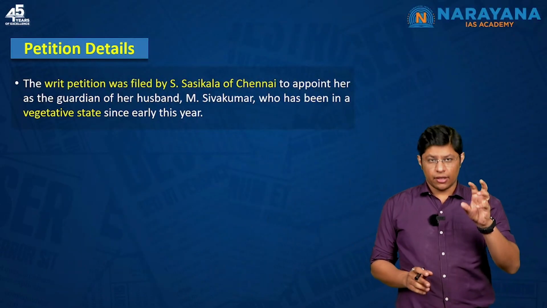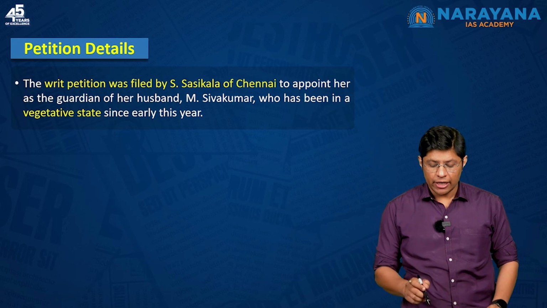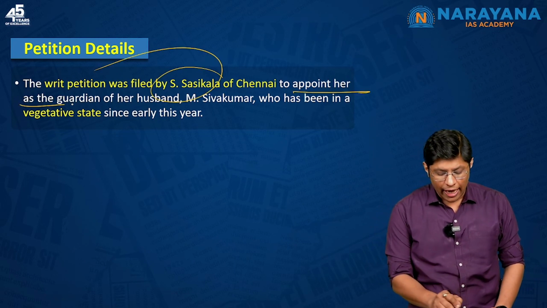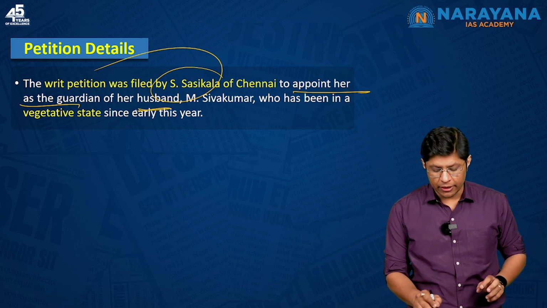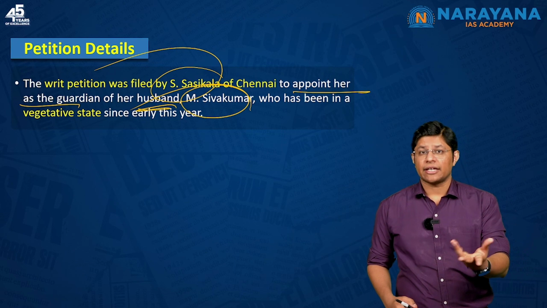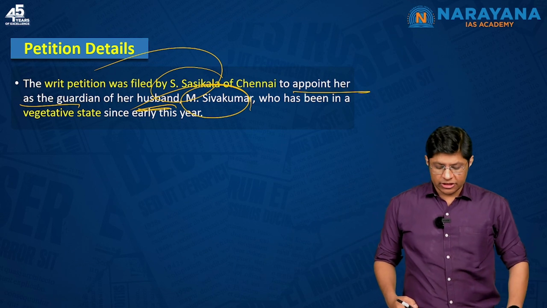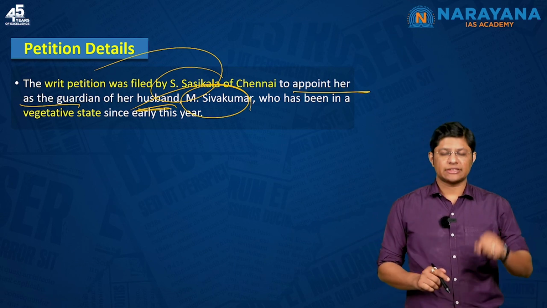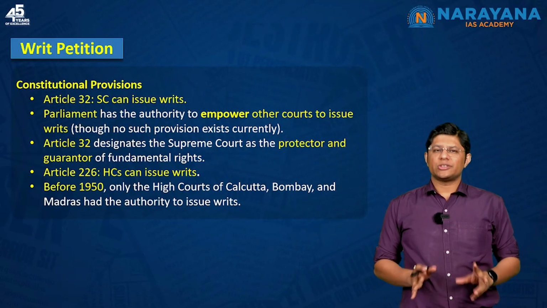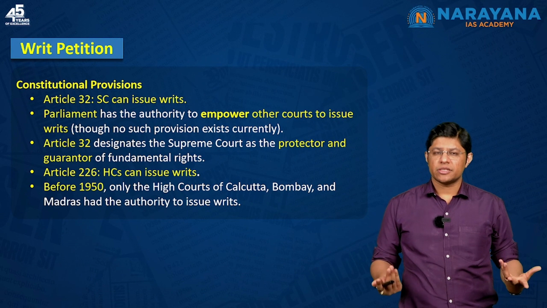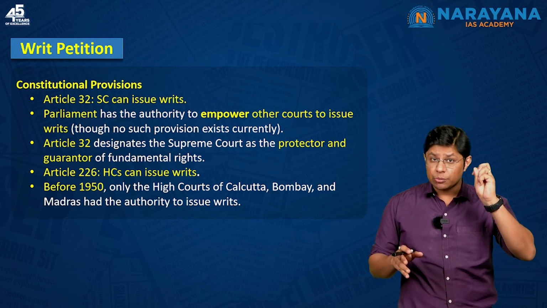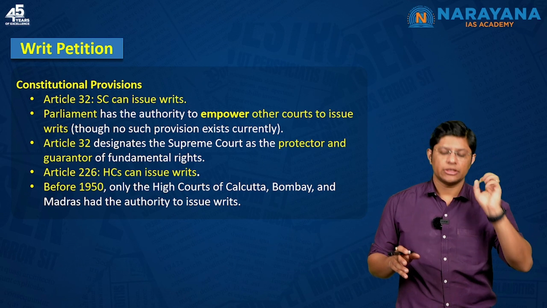Now, this petition was filed by S. Sasikala of Chennai to appoint her as the guardian of her husband, which means her husband Siva Kumar is in a vegetative state, that is, he is comatose, right? Which means this lady had filed a writ petition. Now, in this context, students, though there is nothing much in this article, you need to understand the concept of writs in the Indian judiciary.